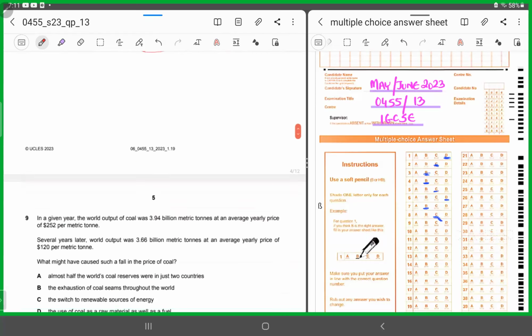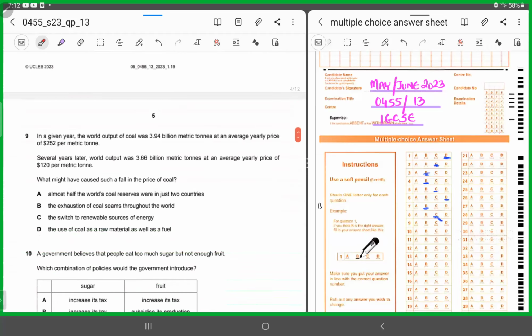Number 9. In a given year, the world output of coal was 3.94 billion metric tons at an average yearly price of $252 per metric ton. Several years later, the world output was 3.66 billion metric tons at an average yearly price of $120 per metric ton. What might have caused a fall in the price of coal?